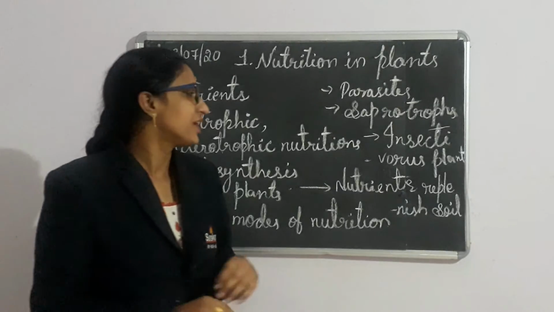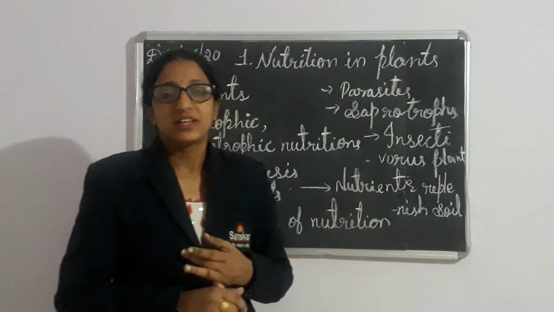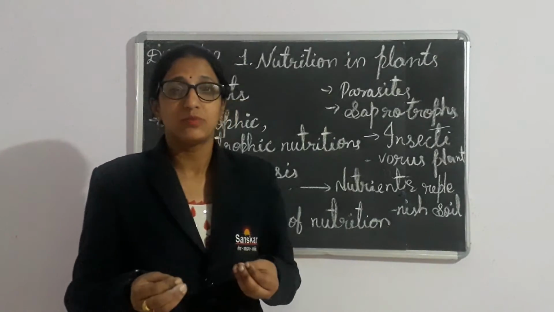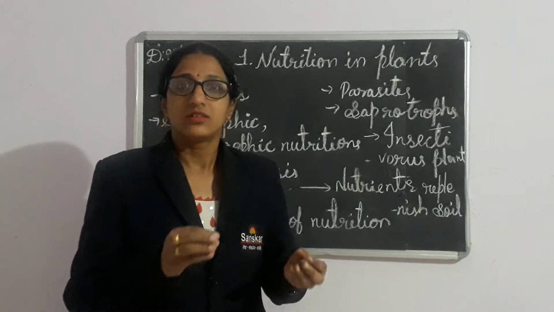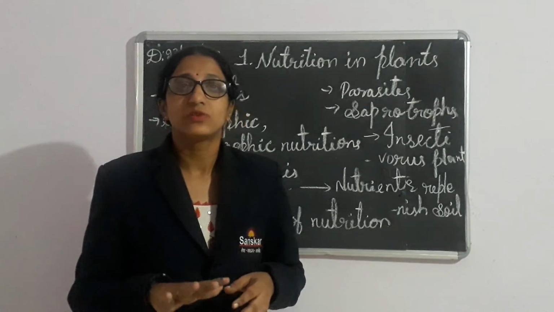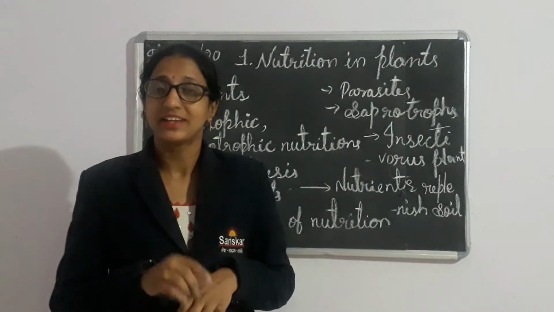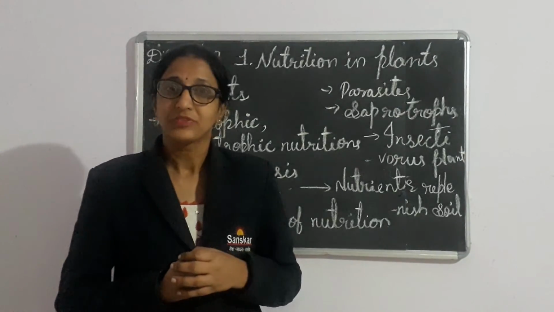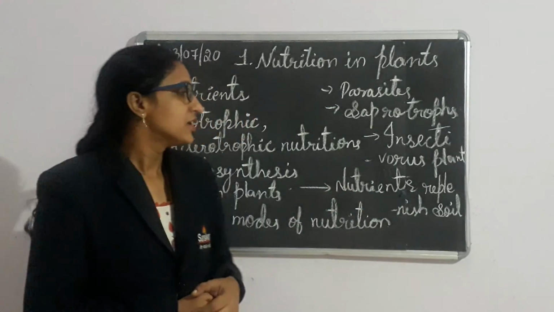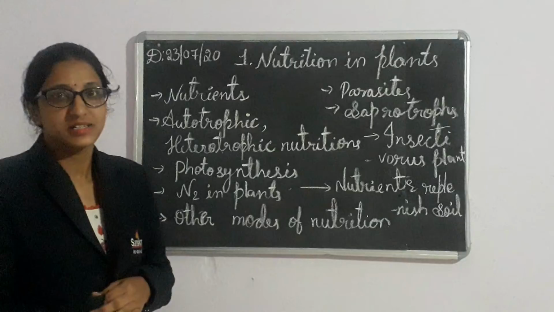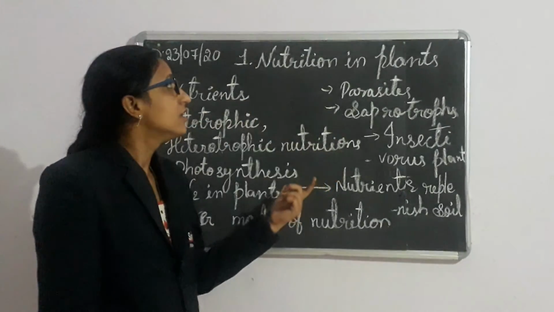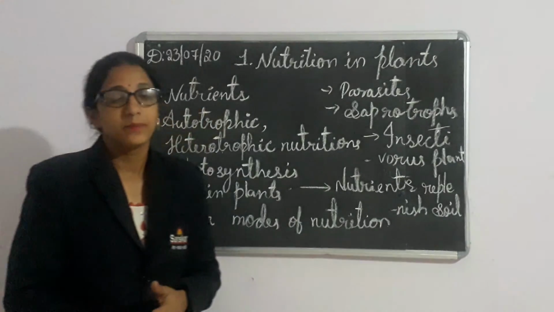In the same way, the proteins, carbohydrates, everything in the plant body and animal body, after the death of these living things, the decomposing bacteria decompose all these nutrients and they mix in the soil. Again the plants absorb them. By that, replenishing of nutrients in the soil takes place. This is what we learned in the first chapter, nutrition in plants.